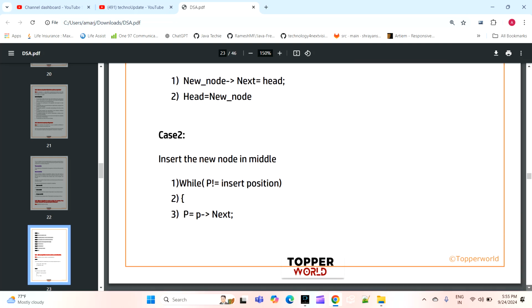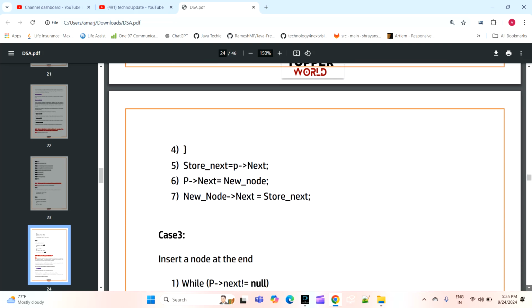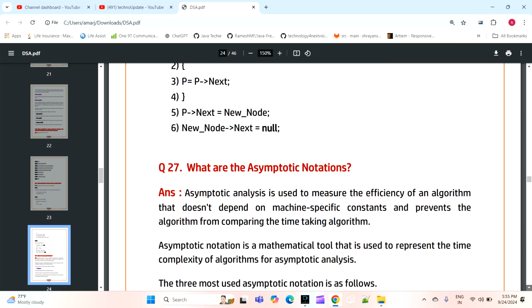Now the next question is: write an algorithm to insert a node in a sorted linked list. So how will we write an algorithm to insert the node in a sorted linked list? So this is the way where we will do that.